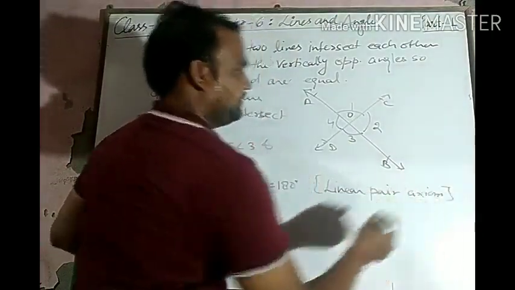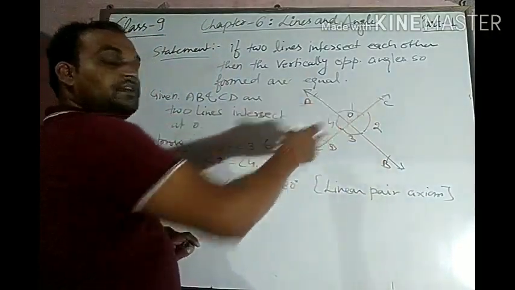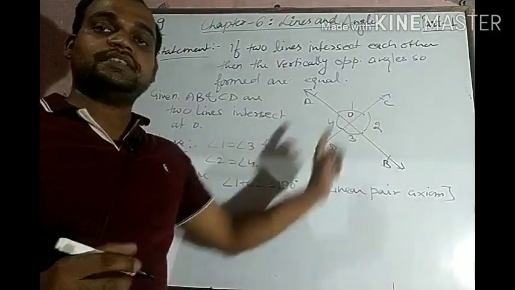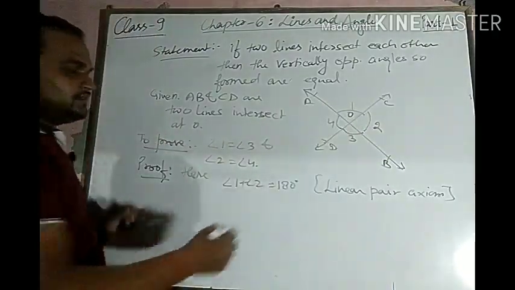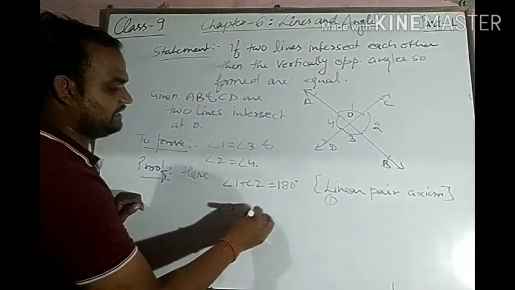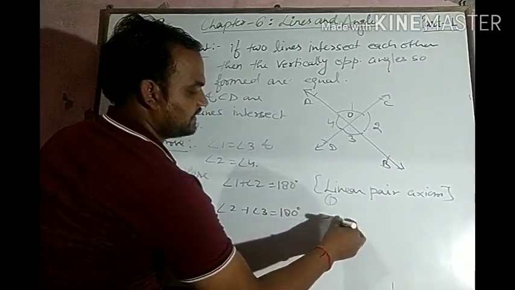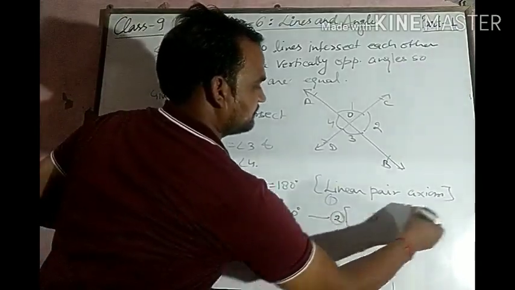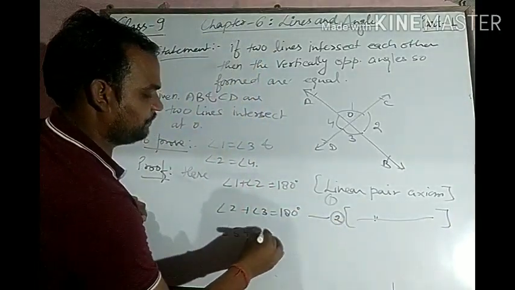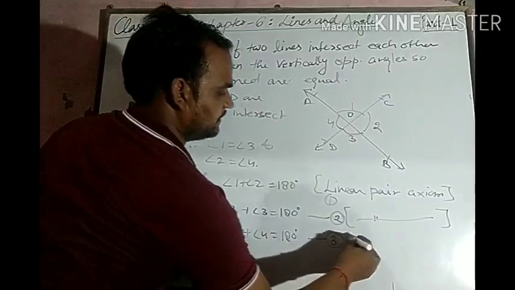What is the linear pair axiom? If two adjacent angles lie on the same line, then their sum is 180 degrees. This is the first equation. Similarly, angle 2 plus angle 3 equals 180 degrees. This is our second equation, same reason. And angle 3 plus angle 4 equals 180 degrees. This is our third equation.